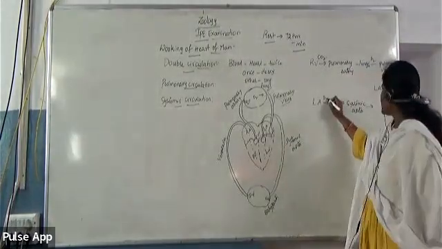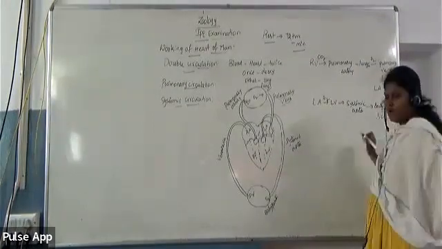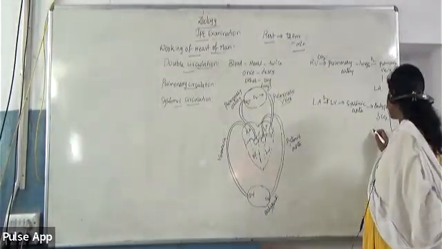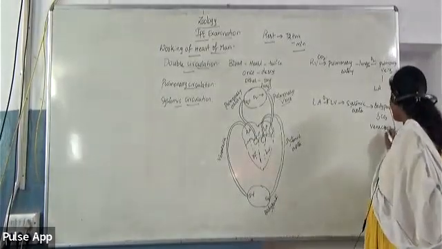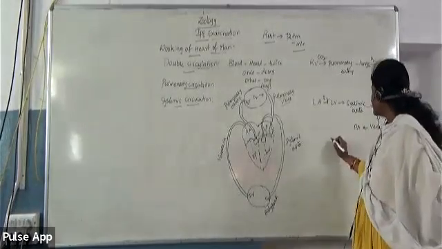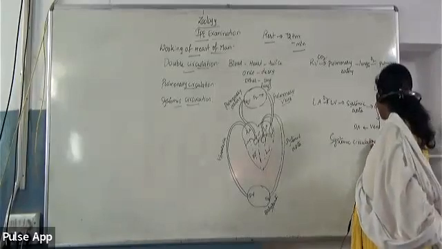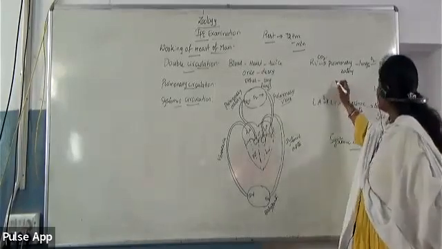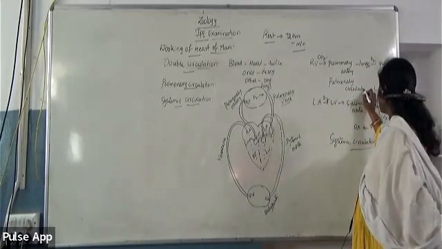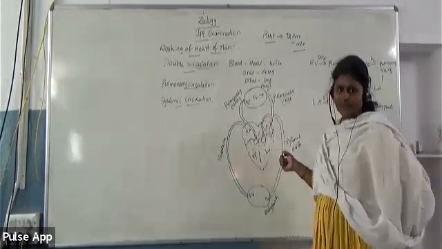And now the systemic aorta will carry this oxygenated blood to different body parts, and again in the tissues or body parts, due to metabolism, carbohydrate metabolism, CO2 is produced continuously, and the deoxygenated blood will be collected by vena cava from the body parts, and again it opens into right atrium. So that can be called as systemic circulation. As this circulation is in connection with body parts, it is called as systemic circulation. As this circulation is in connection with the lungs, this can be called as pulmonary circulation. So like this is called as double circulatory system.